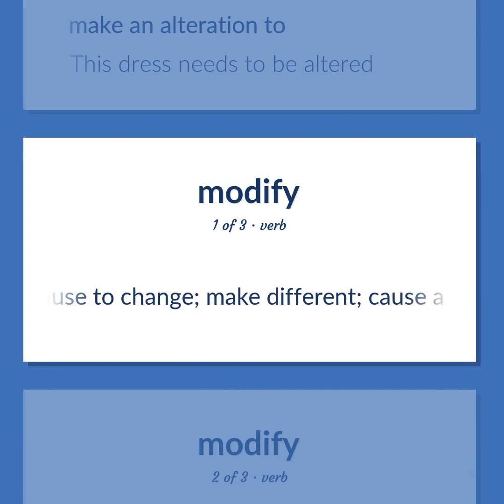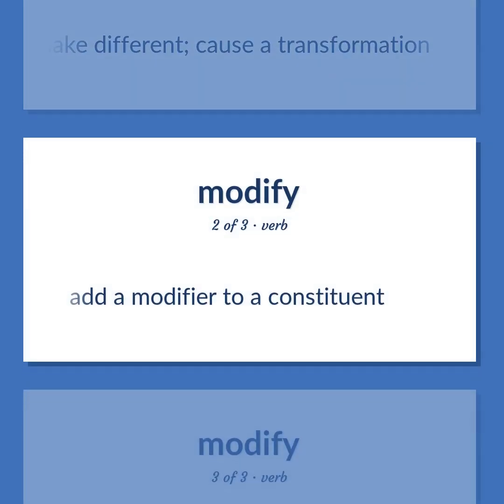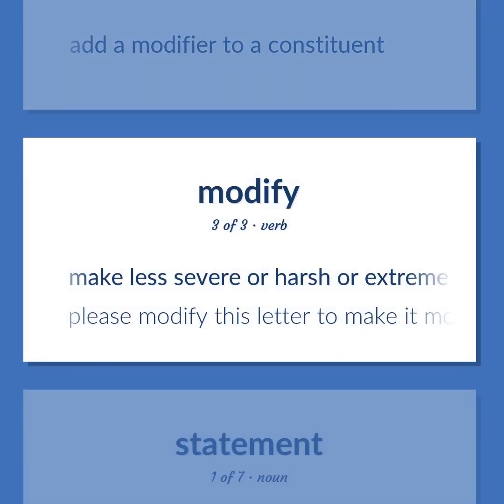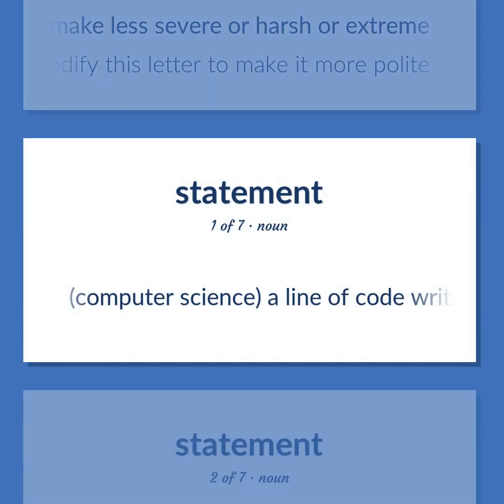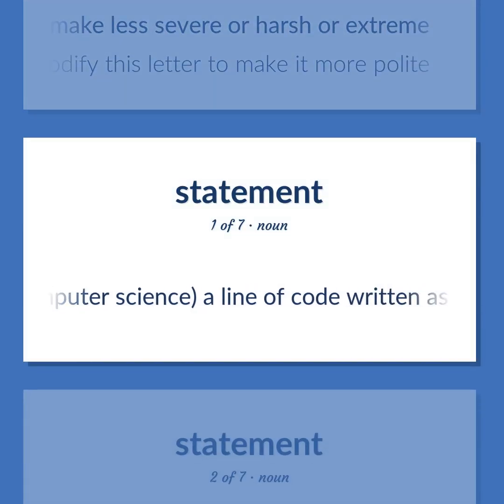Cause to change. Make different. Cause a transformation. Add a modifier to a constituent. Make less severe or harsh or extreme. Please modify this letter to make it more polite. Computer science. A line of code written as part of a computer program.